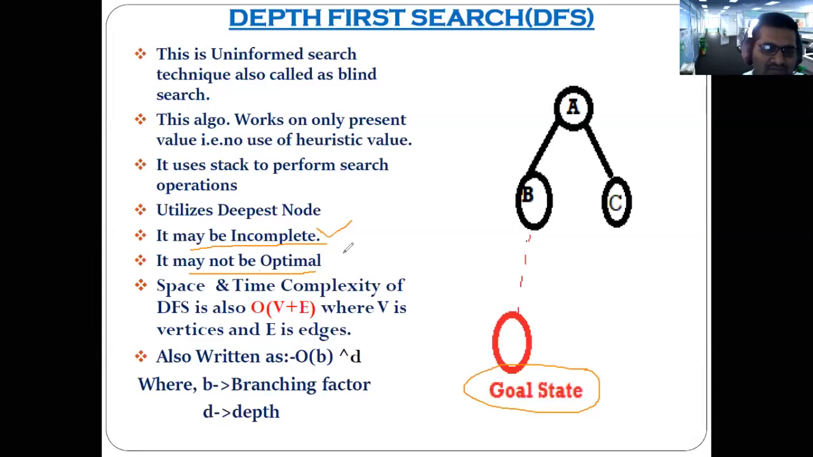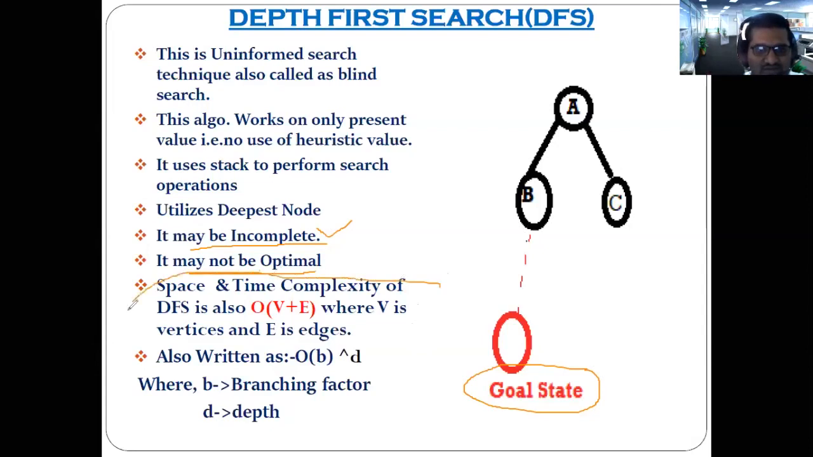Optimal means getting the best solution out of whatever solutions are available. But the depth first search technique might not give you the optimal solution. In other words, it will give you a solution, but the cost of that solution might be more than other available solutions. Got the point? Yes, sir.